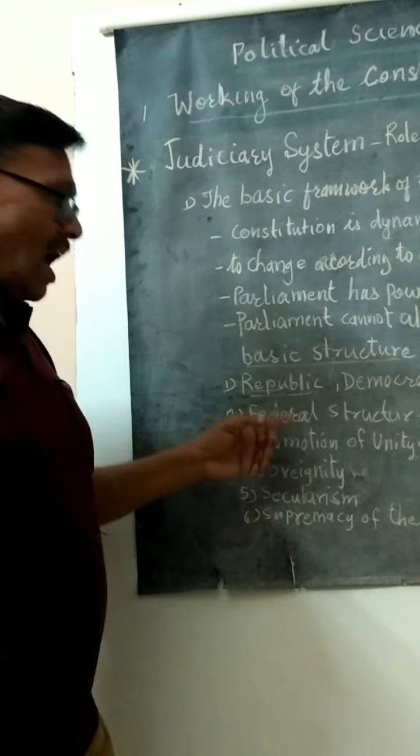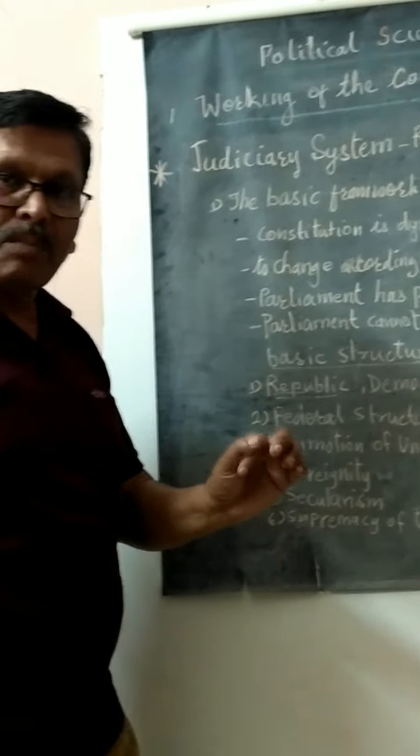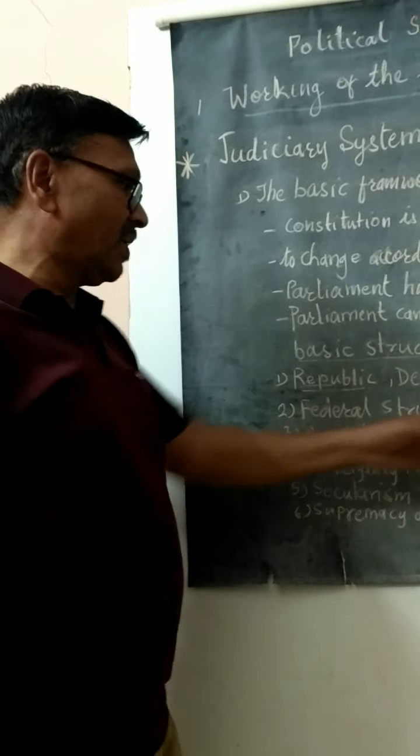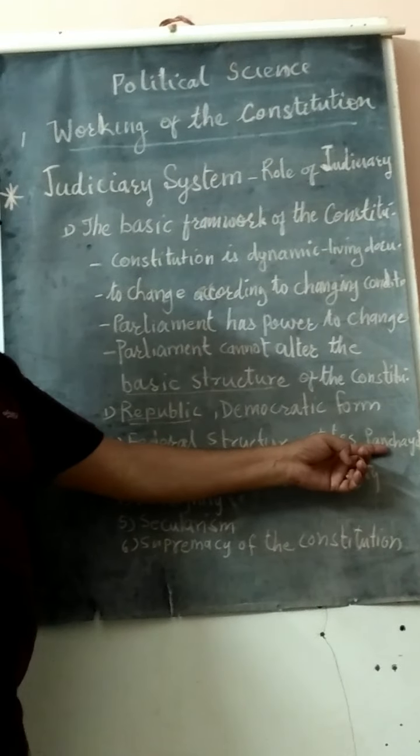All these are local self-governing bodies. They are given the rights to rule.